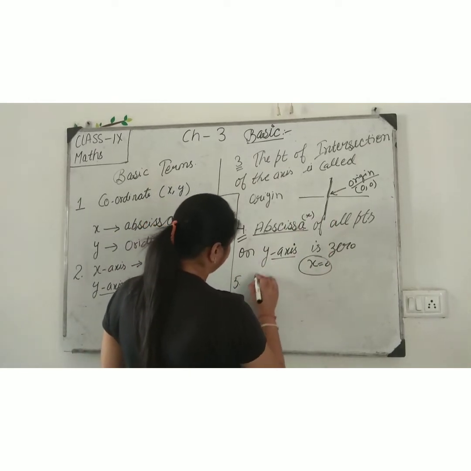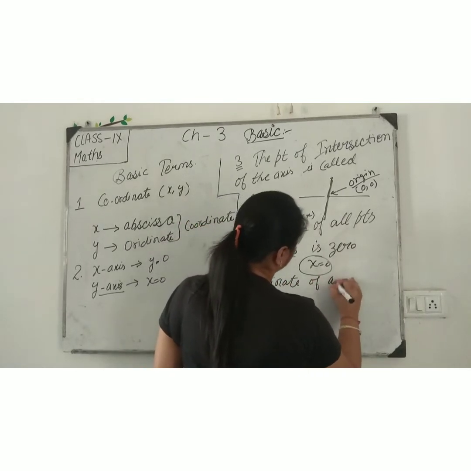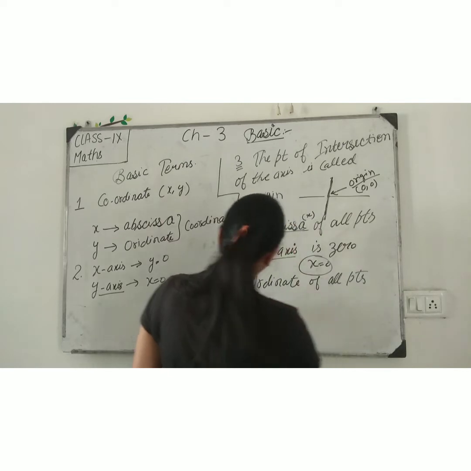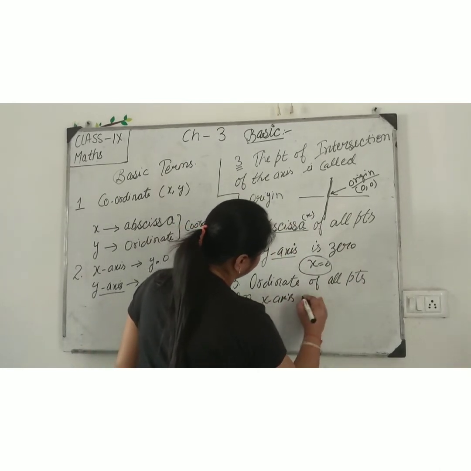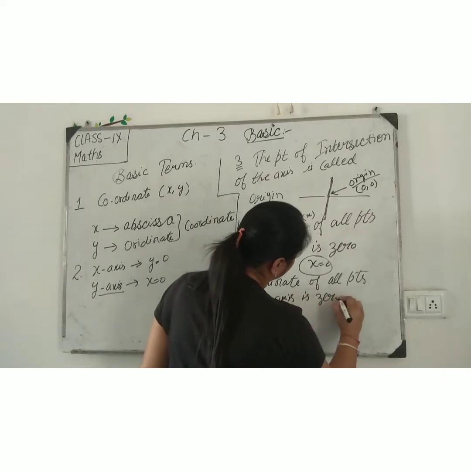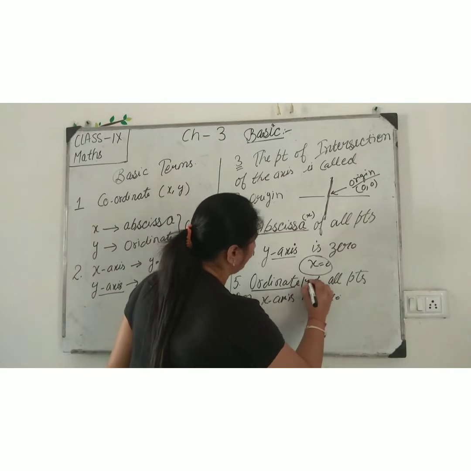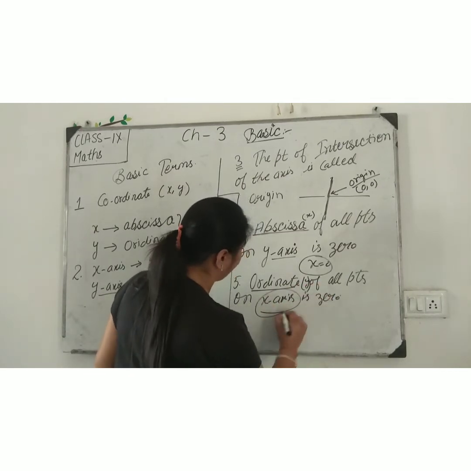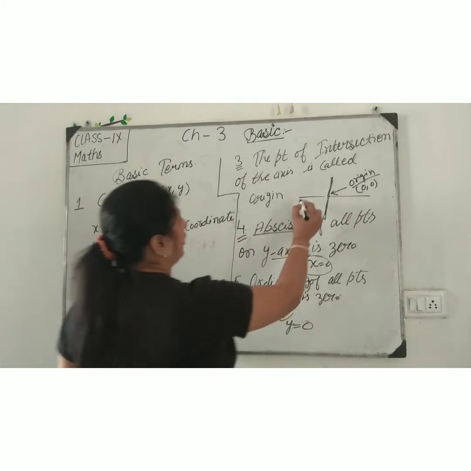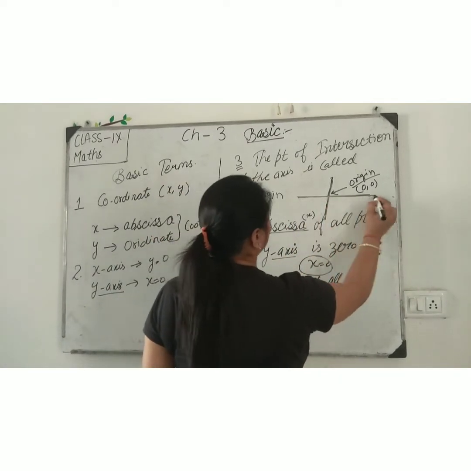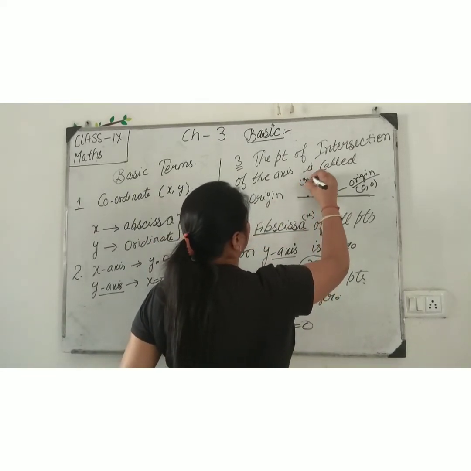Point number 5. Ordinate of all points on x-axis is 0. Here, what is the meaning of ordinate here? Y. And what is the meaning of x-axis? Y equal to 0. Whenever I draw a point on the horizontal line, suppose I draw here 3, 0.